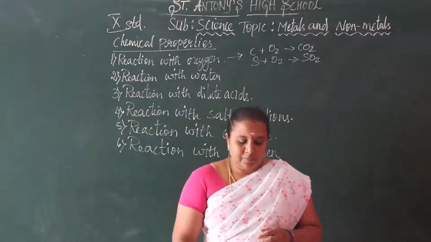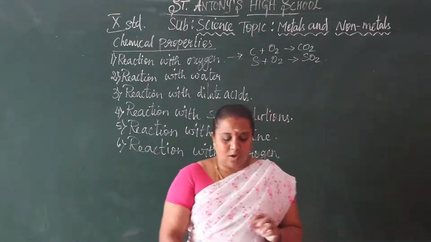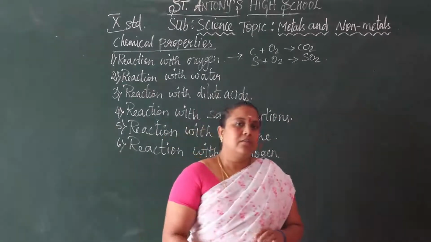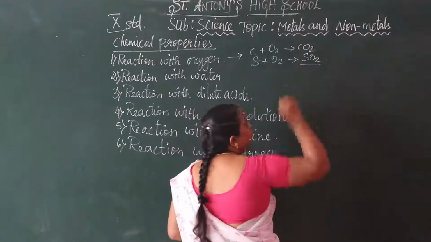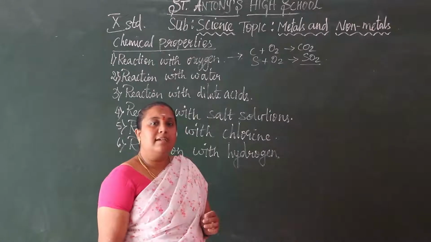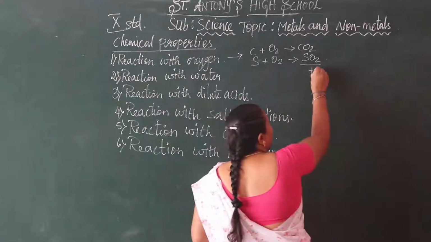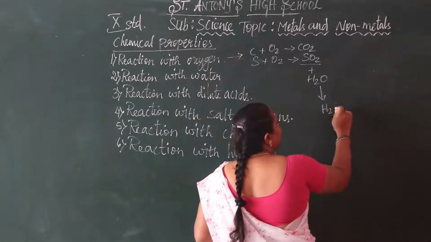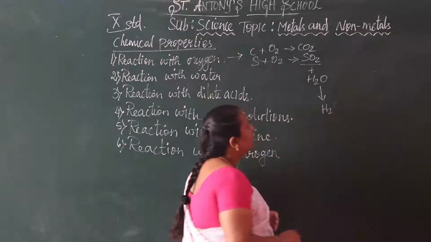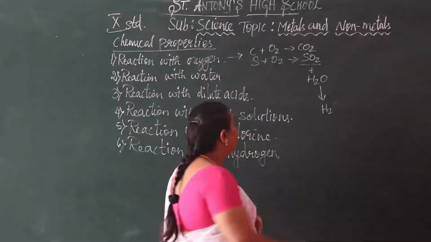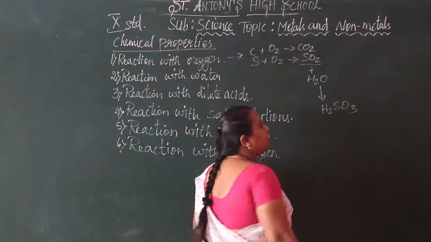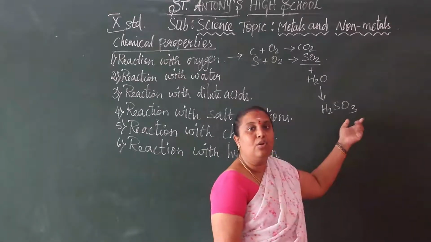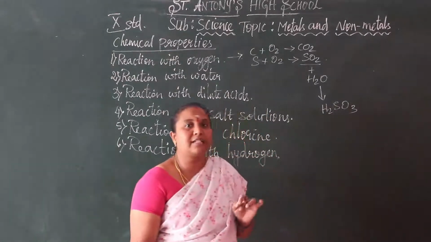Non-metallic oxides are soluble in water. They dissolve in water and form acids. For example, sulfur dioxide is a non-metallic oxide. It is soluble in water and forms an acid, H2SO3, which is acidic in nature. We call this sulfurous acid.